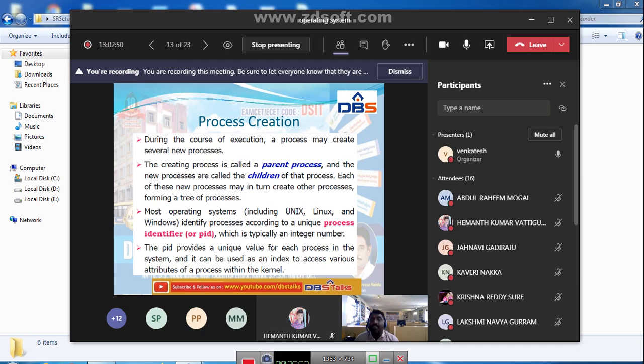Whenever a process is created, if we want to represent that process uniquely, we are going to give it one identifier. That identifier is called a process identifier. For example, we have one process, and that process has created n number of children processes. In order to differentiate those n children, we are going to give one identifier to each and every process. That process identifier we can call a process ID, or PID.